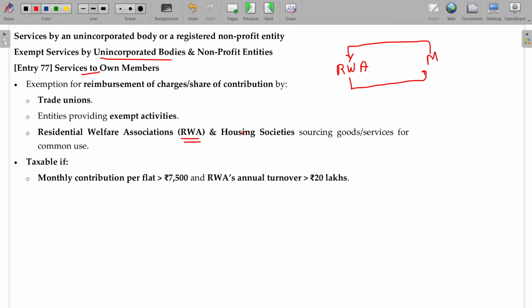the monthly consideration per flat is less than or equal to 7,500. If it is more than 7,500, taxable. And if this RWA's annual turnover is more than 20 lakhs, then also it is taxable. In these two cases, not taxable: the association's overall consideration is less than 20 lakhs, or the monthly contribution per flat is 7,500 or less. Is that clear?